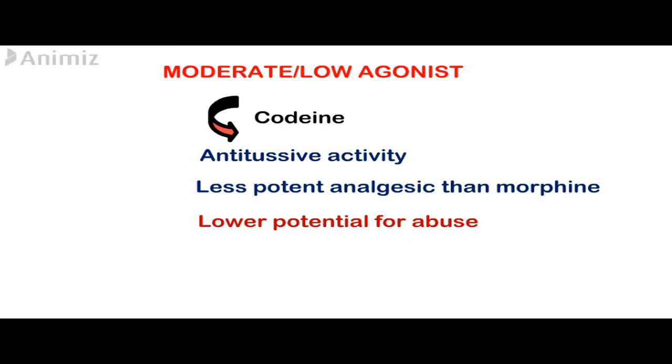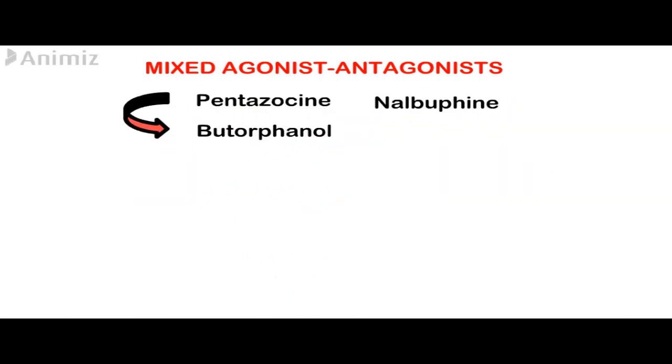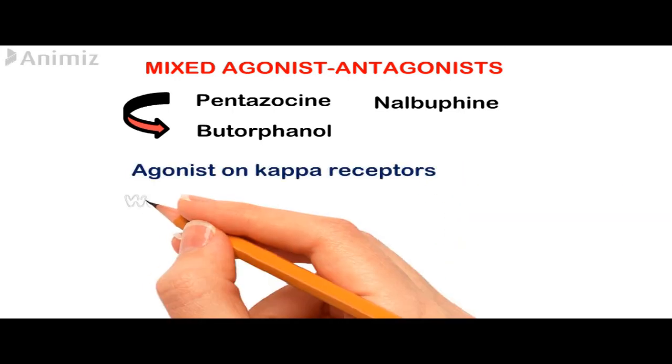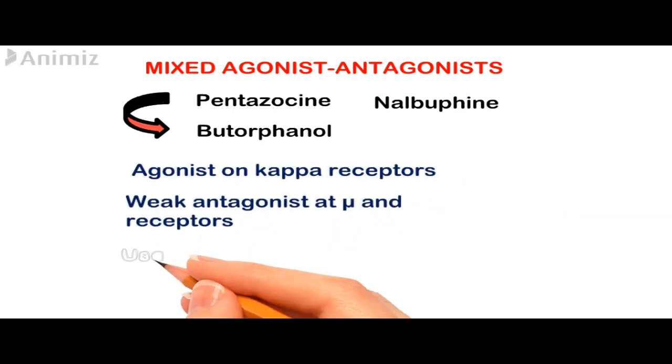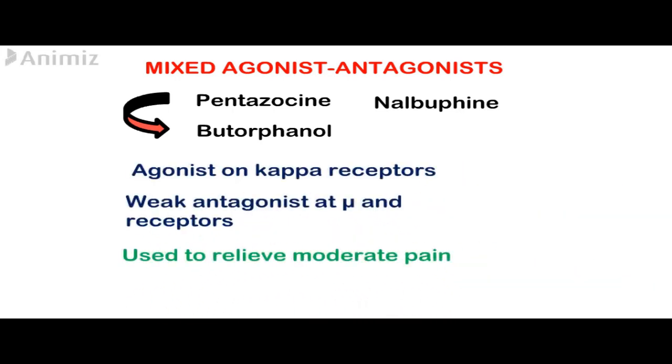Drugs that show mixed agonist-antagonist effects are pentazocine, nalbuphine, and butorphanol. These drugs activate one receptor, but they block another receptor. They act as agonists at kappa receptors, while they act as weak antagonists at mu receptors. And they are used to relieve moderate pain.